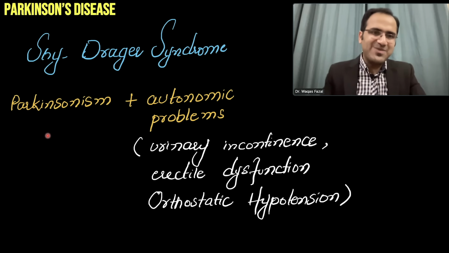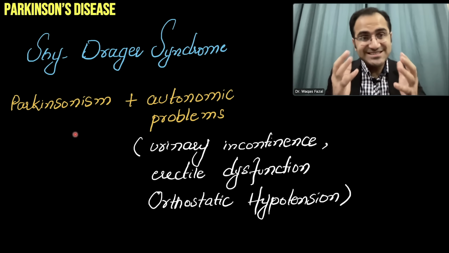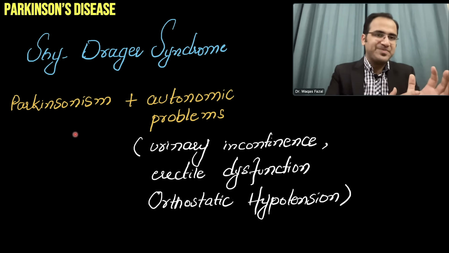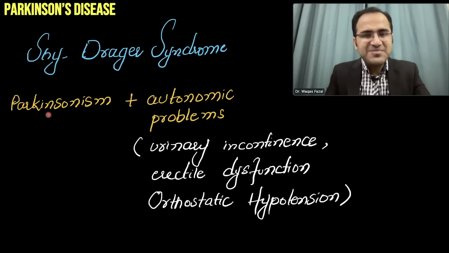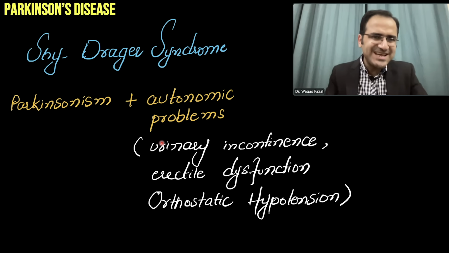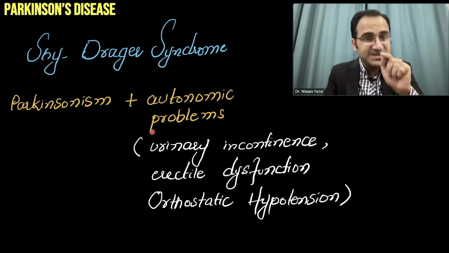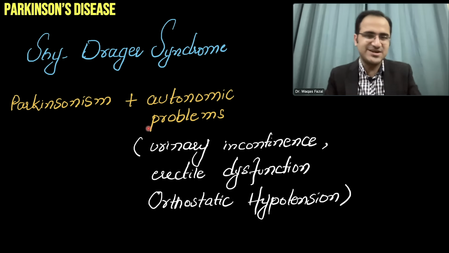Now coming to atypical Parkinsonism. Atypical Parkinsonism is a Parkinsonism in which there are certain signs and symptoms that are not present in typical Parkinsonism patients. Now, if the patient is having signs of Parkinson's, and with that the patient is also having autonomic problems, such as urinary incontinence and fecal incontinence, which are not classical features of typical Parkinsonism, that is called Shy-Drager syndrome.